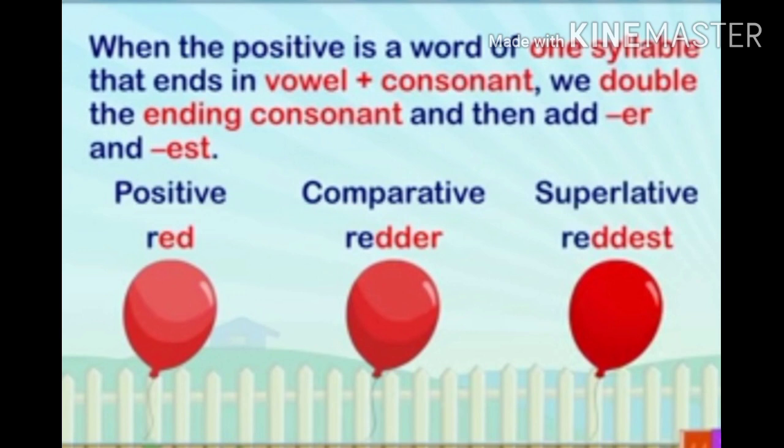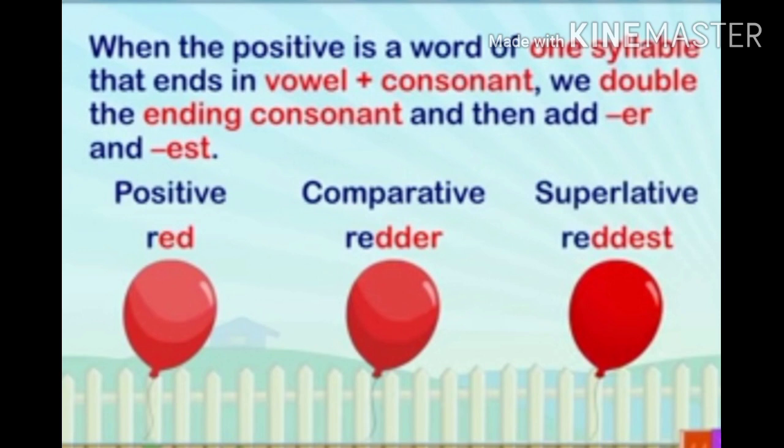Fourth rule, when the positive degree is a word of one syllable that ends in vowel plus consonant, then we double the ending consonant and then add ER to the comparative and EST to the superlative. Let us understand it with the help of an example. The word is red, R-E-D. Here, E is a vowel and D is a consonant. So the rule goes that we have to double the consonant D and then add ER and EST.